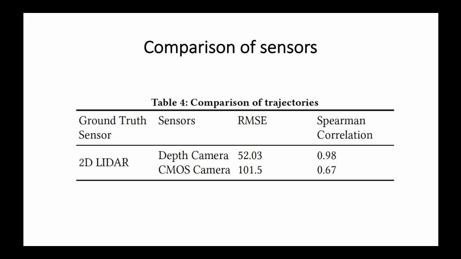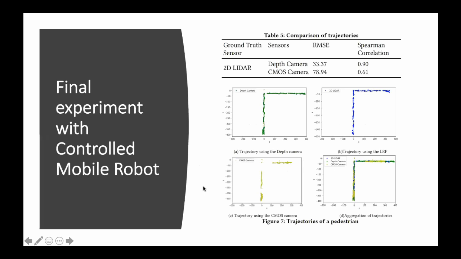Next, since 2D LiDAR gives very accurate results, we use it as a ground truth and try to compare the depth camera and CMOS camera with LiDAR. In terms of error, the depth camera shows better results, and in terms of Spearman correlation, it also has very similar results to LiDAR. So we can see the depth camera as an alternative that could be used for LiDAR rather than the CMOS camera.